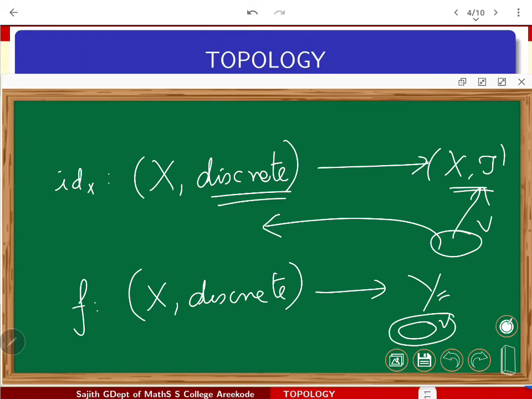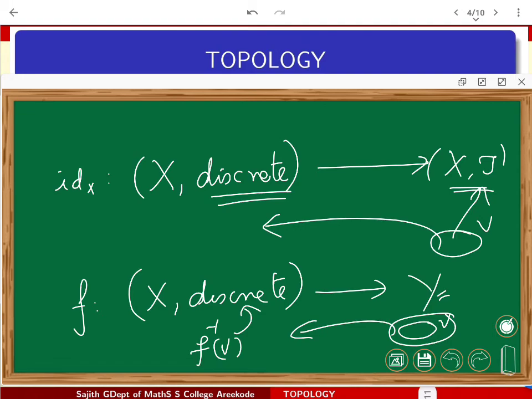Because v is open in y, fine. Pull it back, f inverse will be available. That f inverse will always be open because you are taking the discrete topology. So you get a very general example in some sense, but very useful also. Any function defined on a discrete space is obviously a continuous function. It's a very easy example.